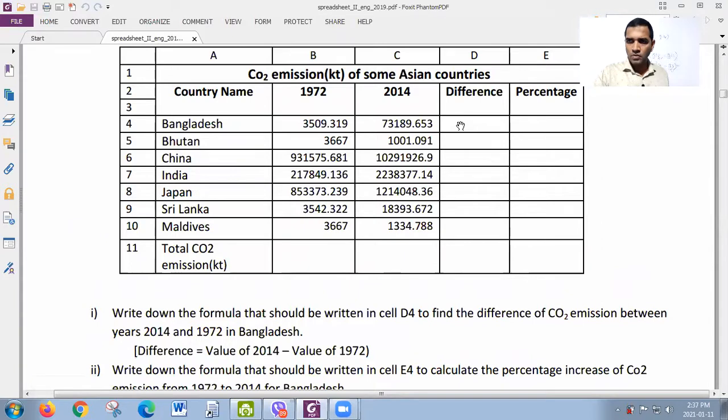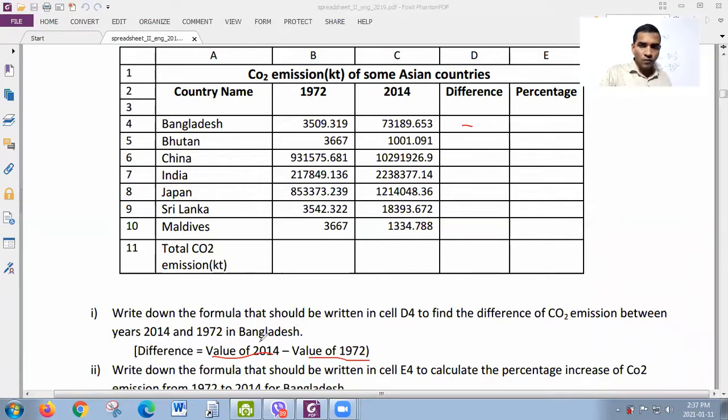Here it is. Okay, D4. Here, right? D4. To find the difference of CO2 emission between years 2014 and 1972 in Bangladesh. So in the fourth row, Bangladesh data are there. According to this format, you need to subtract 1972 from 2014.